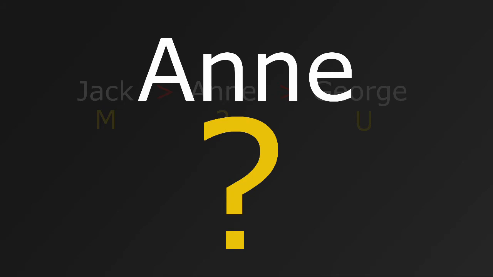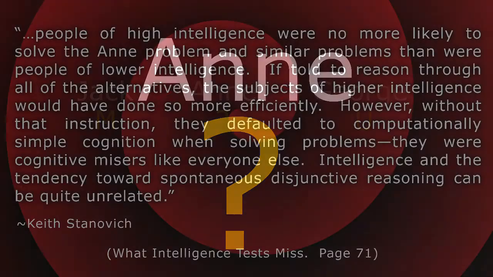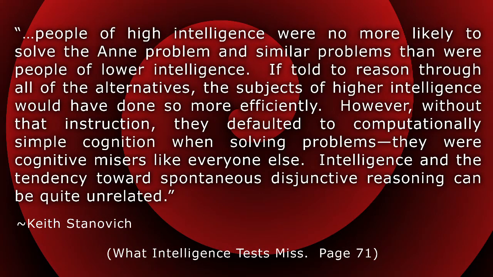I should note one very important thing about this problem, about problem substitution or attribute substitution, because everyone needs to know this. According to cognitive scientist Keith Stanovich, whose team studied this Jack, Ann, and George problem extensively, "people of high intelligence were no more likely to solve the Ann problem and similar problems than were people of lower intelligence.